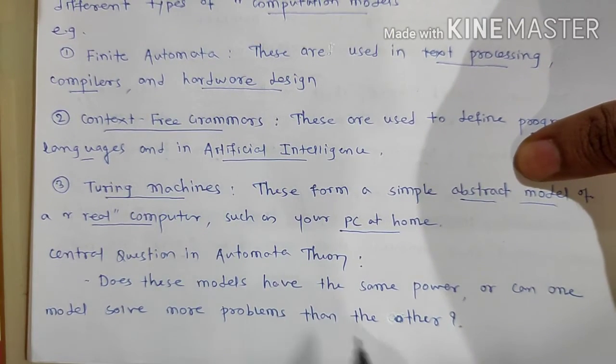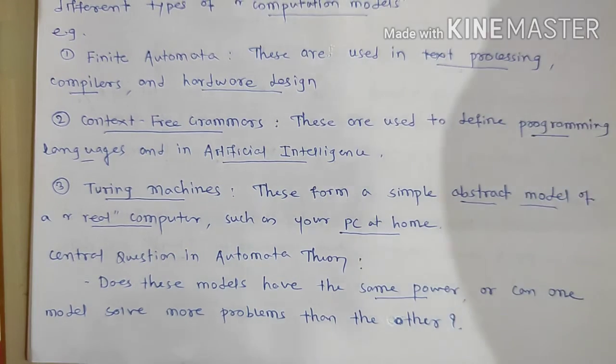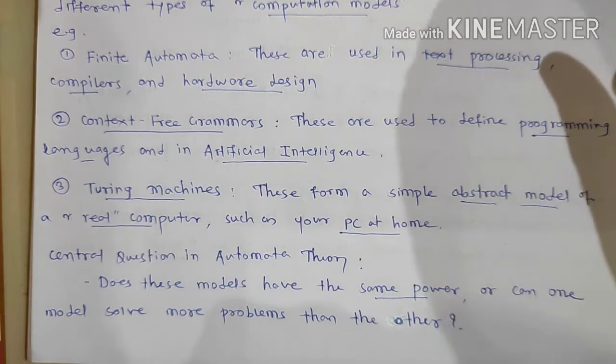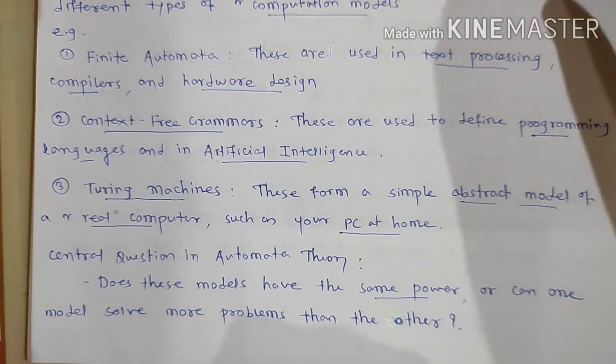Automata theory studies all the different models and finds out the power of these different models.